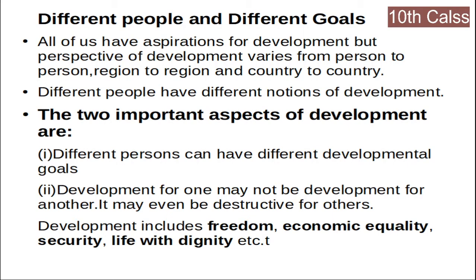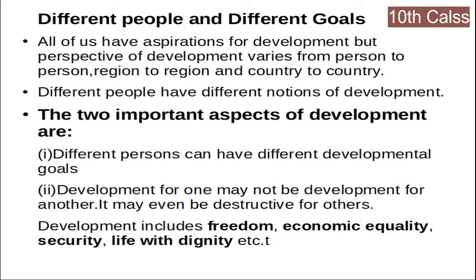It may even be destructive for others. Listen, my dears, development for one may not be development for another. It may even be destructive for others. That shows the different aspects of development, because different persons can have different developmental goals.